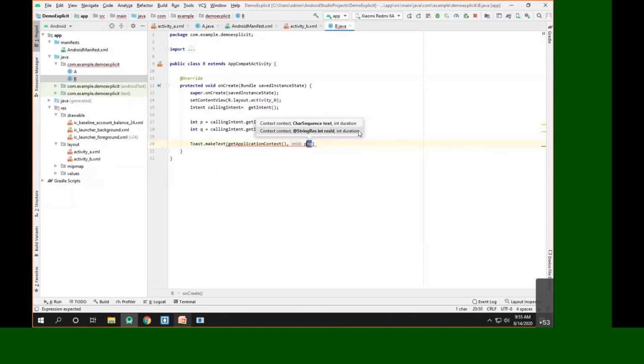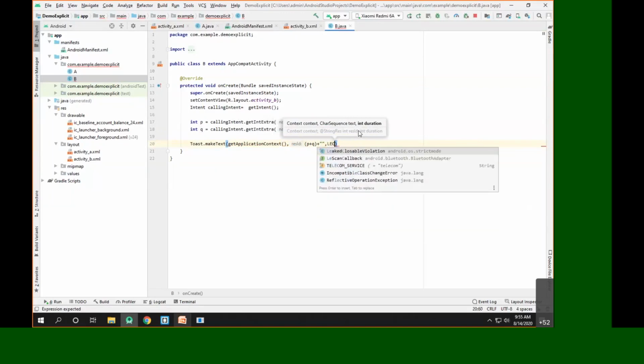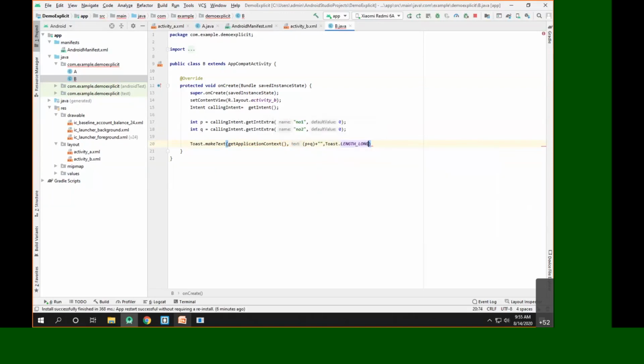Now this is basically an integer addition. I am supposed to show the addition as a string. So simply I'll append a blank string, and for a long duration, I can say Toast.LENGTH_LONG, and I'll show the toast. Now let's try to run the app and see the changes.